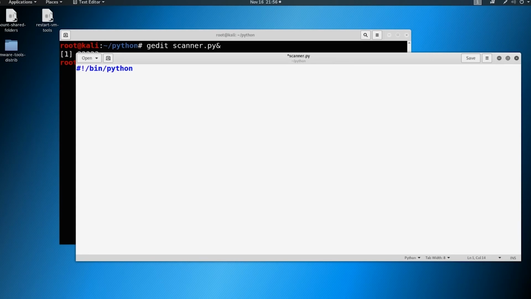There's going to be a lot of familiarity. Everything I've done up until this point has been for a reason, and you're going to start to see it all tie together. So the end goal of this project is that we run something along the lines of python3 scanner.py, and we provide an IP address here. With that IP address, it's going to scan through a selected port range for us and try to return results, whether or not the port is open. So we're just checking if a port is open on a machine.